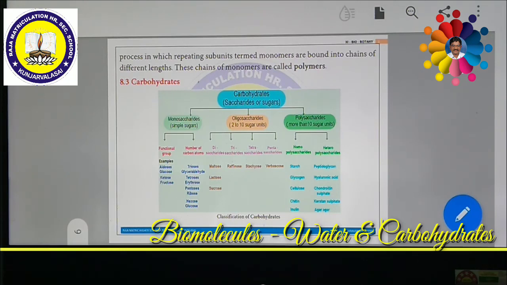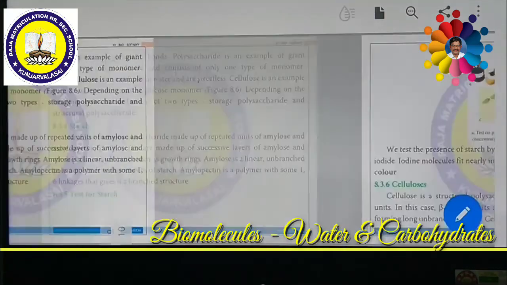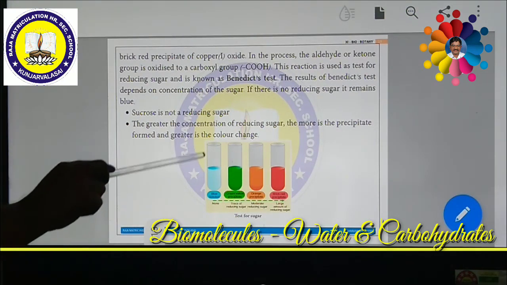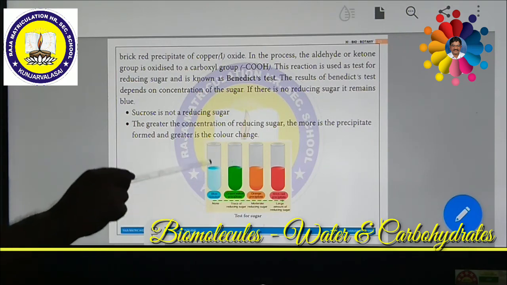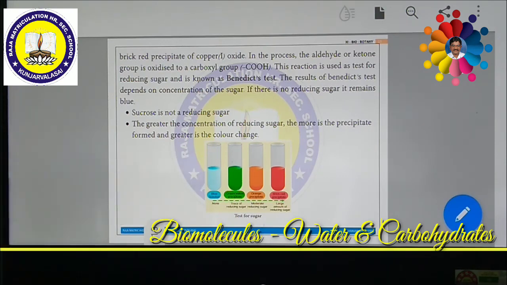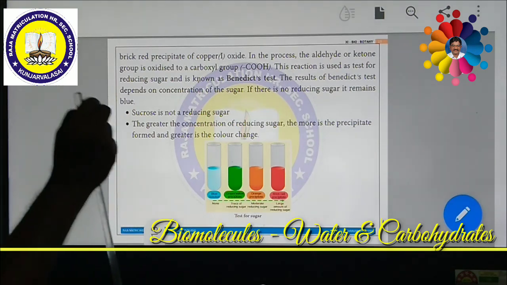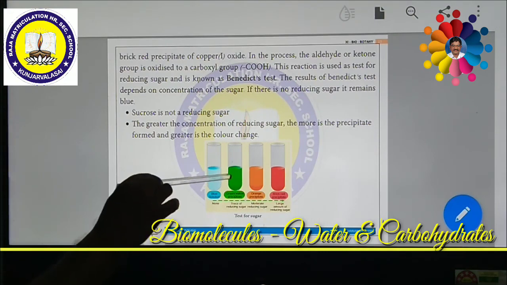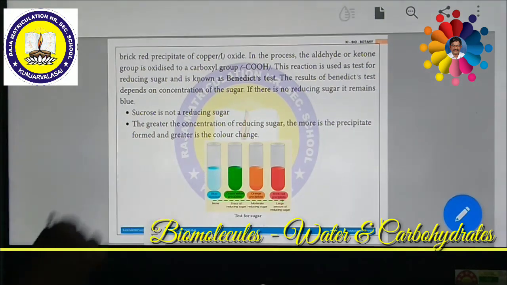But if you gradually increase the sugar, that can be seen with the help of a picture. Look at the picture. This will help you understand the various concentrations. In the first test tube, there is no sugar. That is why if you add Benedict solution, copper 2 sulfate, it stays blue in color. If a trace amount of sugar is present, then a greenish yellow color will be formed.